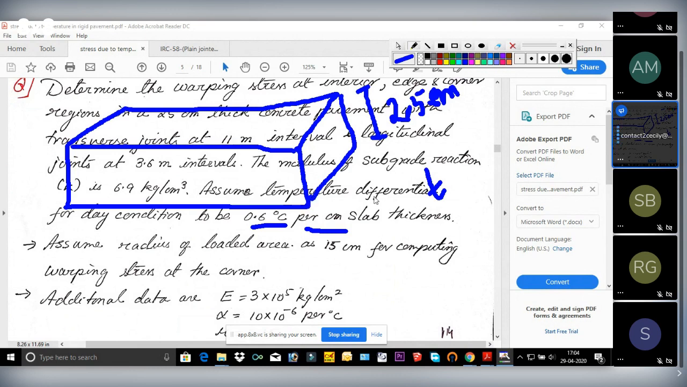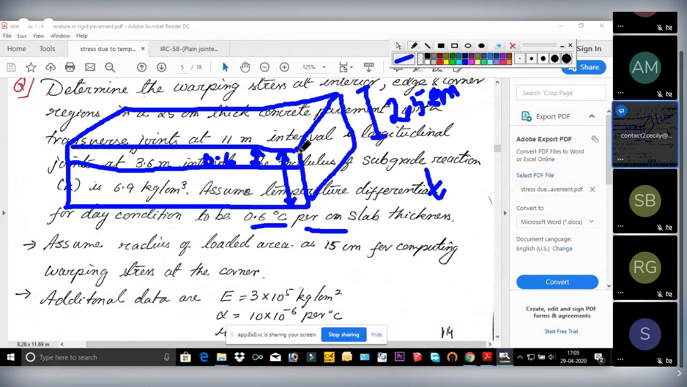Okay. Here, what have they given? They have given the temperature difference for 1 centimeter. Suppose this is your 1 centimeter thickness. So the temperature difference for 1 centimeter thickness is 0.6 degree centigrade. That means the difference between this top surface and this layer is only 0.6 degree centigrade. But we have to find T. T is the difference between here and here. So what will be the temperature difference between here and here?